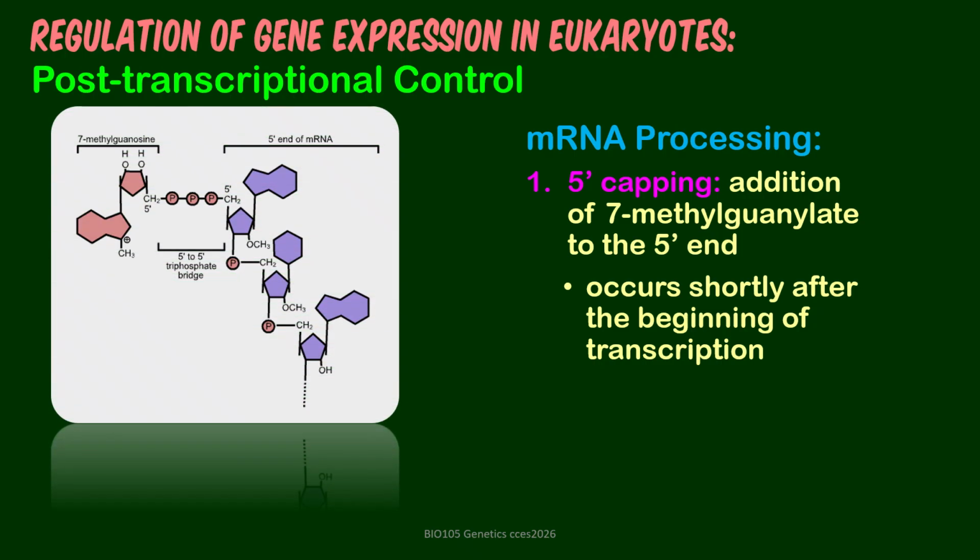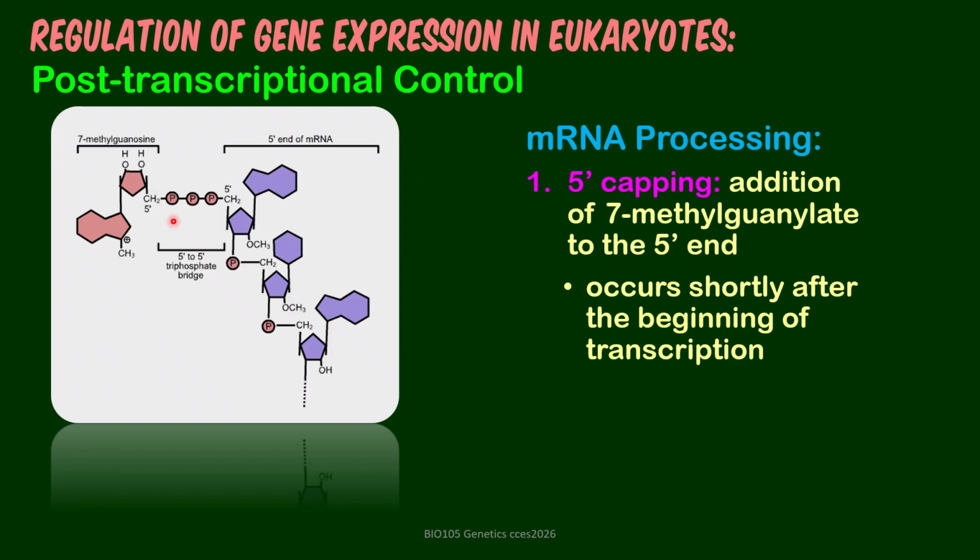So number one is 5' capping, which is the addition of a 7-methylguanylate to the 5' end. Right after the start of transcription, this will start the 5' capping, because exposing a little part of the 5' end of the mRNA will make it vulnerable to possible damage caused by enzymes.